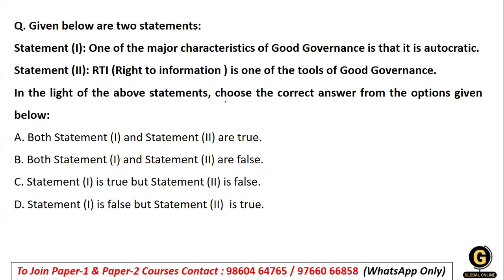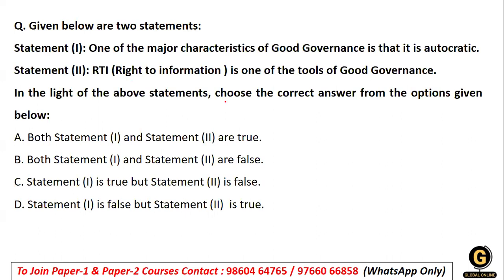So RTI, that is Right to Information, is one of the tools of good governance. When we see the sentence good governance, it is talking about flexibility and direction for its people. It requires the unity of people and society, motivating them, making them go ahead. And one of the characteristics of good governance is a democratic society. That is one of the tools of governance.